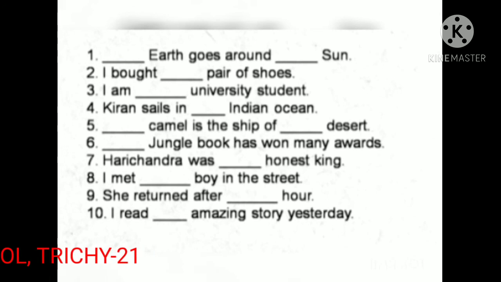Honest has a vowel sound, so we use an. Eighth one. I met a boy in the street. Ninth one. She returned after an hour. Okay. Last one.